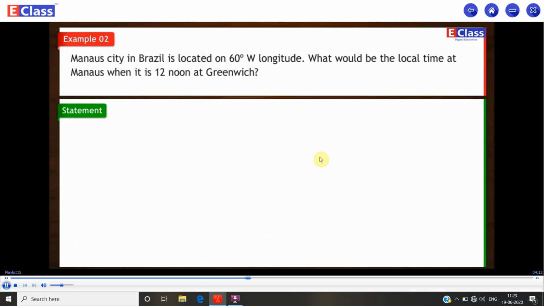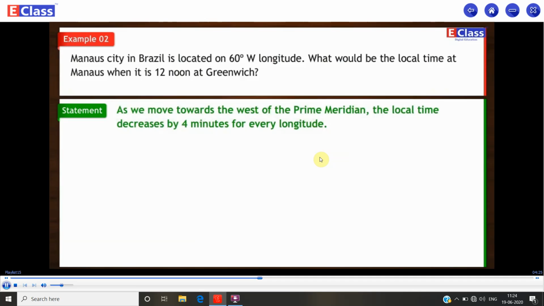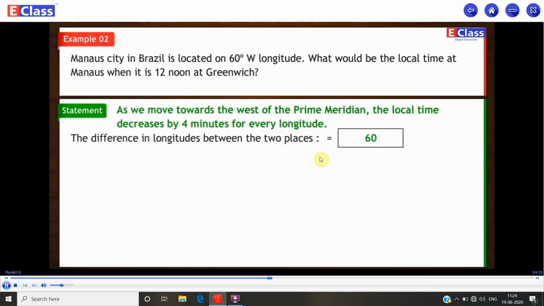Example 2. Manaus city in Brazil is located on 60 degree W longitude. What would be the local time at Manaus when it is 12 noon at Greenwich? Statement: as we move towards the west of the prime meridian, the local time decreases by 4 minutes for every degree of longitude. The difference in longitudes between the two places is equal to 60 degrees.